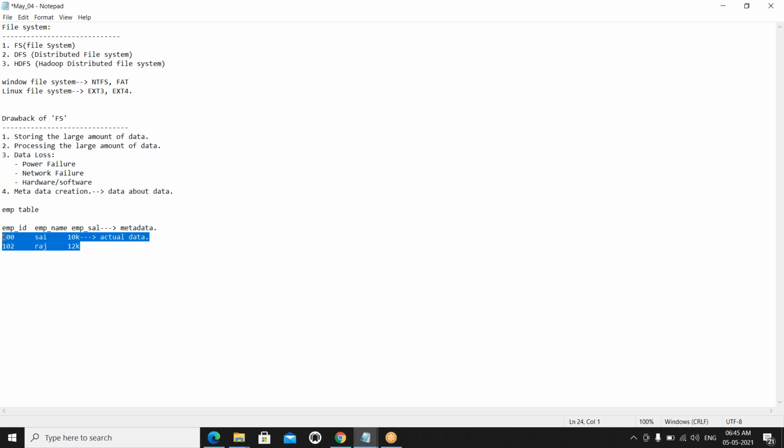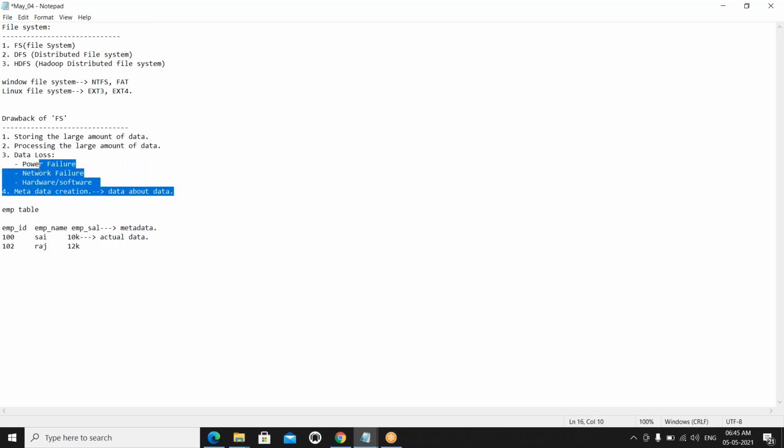But if you have 1000 columns, it is very difficult, right? If any one column is missed, the metadata mismatches the actual data. In the traditional file system, you should do it manually. But on the Hadoop side, an auto metadata concept is there to overcome this drawback as well.